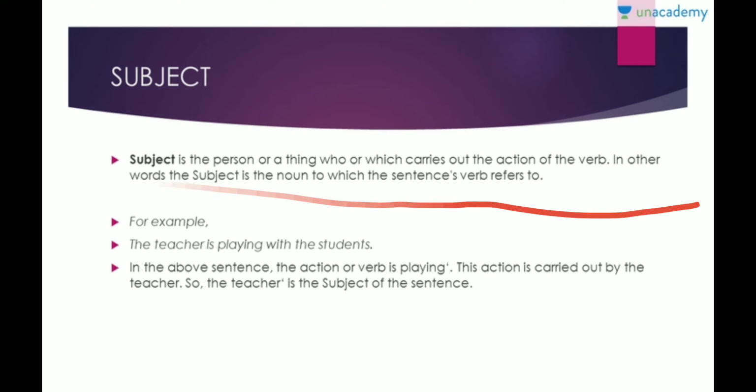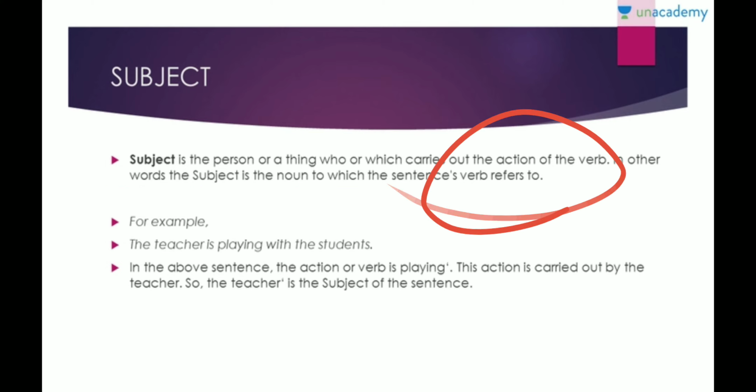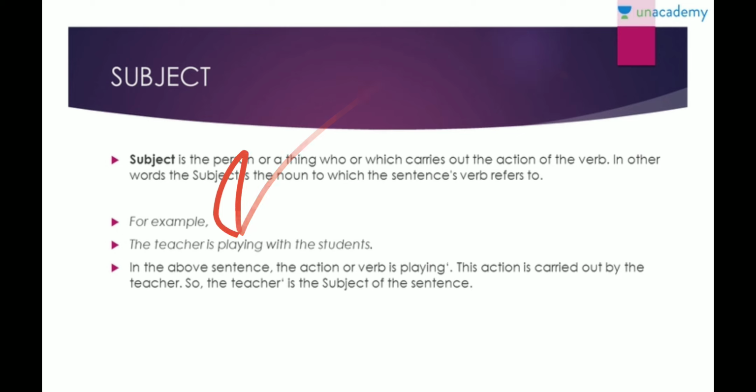Subject is the person or the thing who or which carries out the action of the verb, right? So in other words, subject is a noun which the sentence's verb refers to. The sentence will have a verb, and the verb is going to refer to something. That noun which it refers to is your subject.